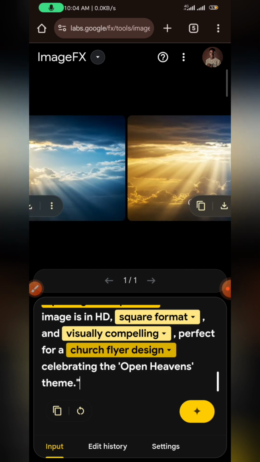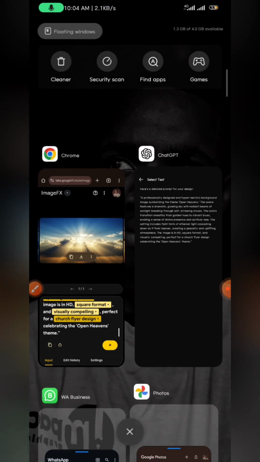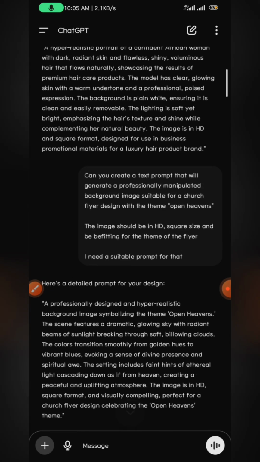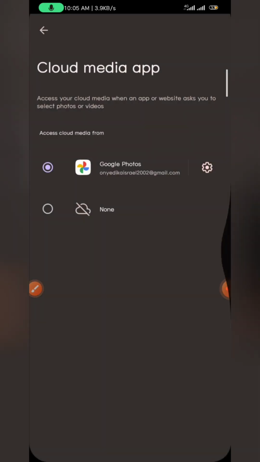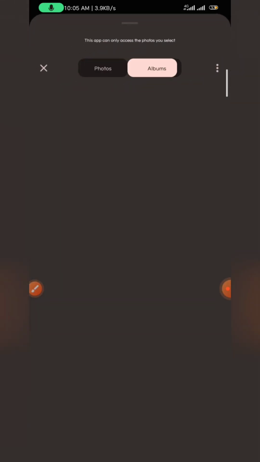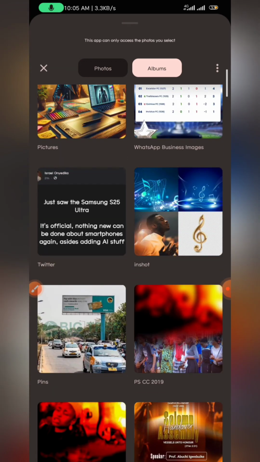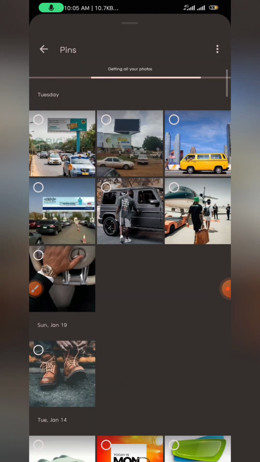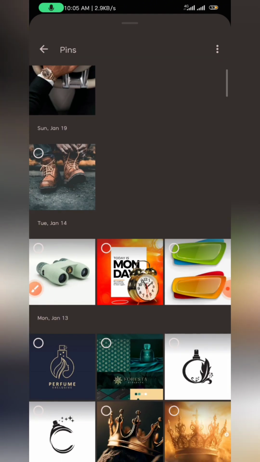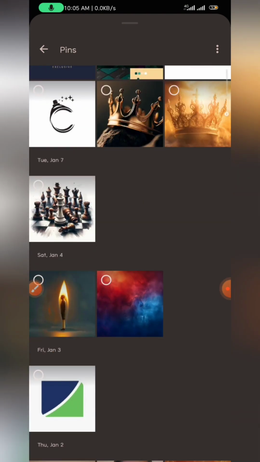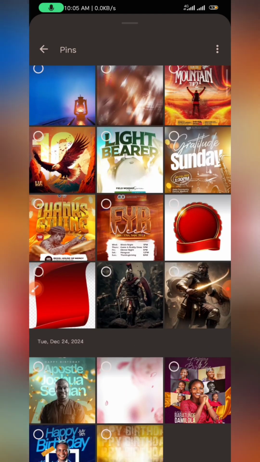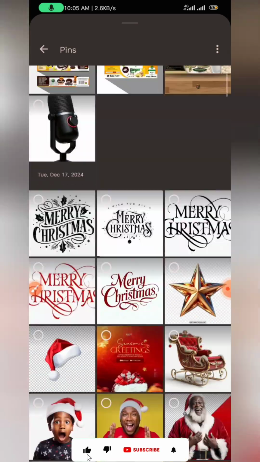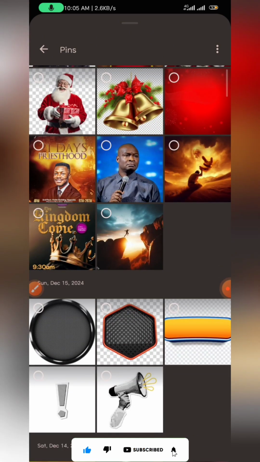We have this. Now I'm thinking of something. I've not tried this before, but let's try something. Let's say that I found an image somewhere and I just need something similar to that image, but I don't know the type of prompt. I don't know what to call it. Can I upload an image to ChatGPT and ask it to generate for me an image in that style? I'm just wondering. So let me see if I can find something like that.